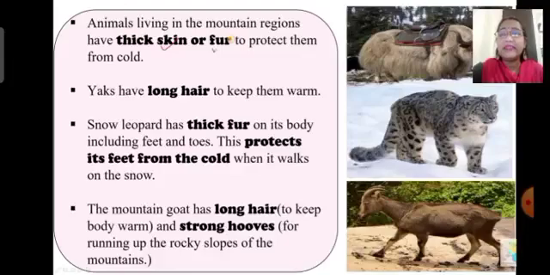This helps in keeping them warm during cold winters. Yaks have long hair to keep them warm. Then snow leopards have thick fur on their body, including feet and toes. This protects their feet from cold when they walk on the snow.